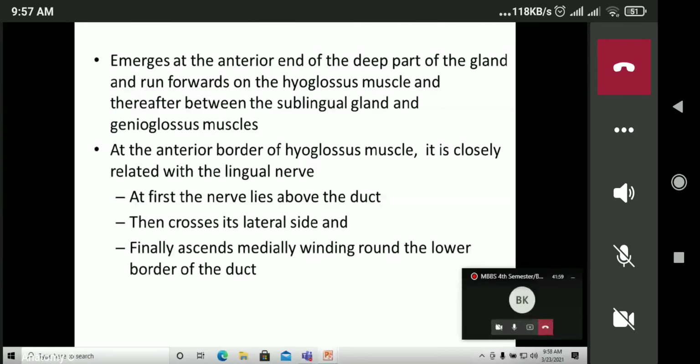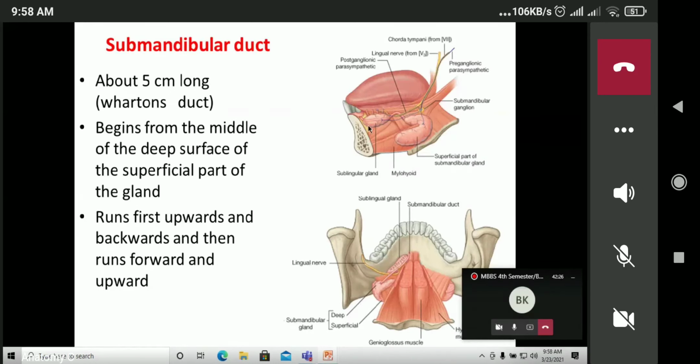It emerges at the anterior end of the deeper part of the gland and runs forward on the hyoglossus muscle, and thereafter between the sublingual gland and the genioglossus muscle. At the anterior border of the hyoglossus muscle, it is closely related with the lingual nerve. At first, the nerve lies above the duct, then crosses its lateral side, and finally ascends medially, winding round the lower border of the duct, like this. So this is the course of the submandibular salivary duct in relation with the lingual nerve.